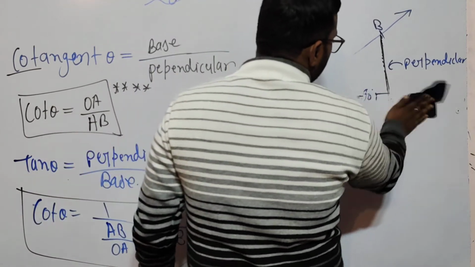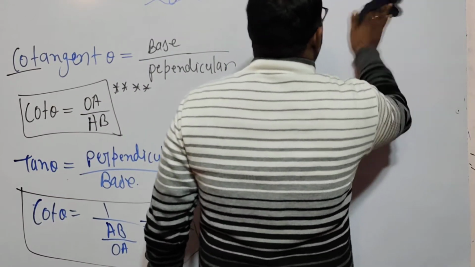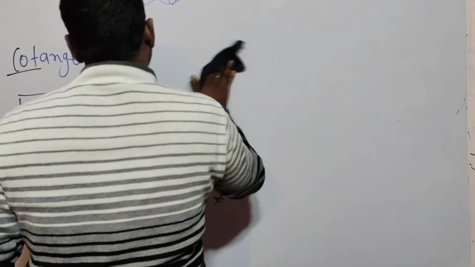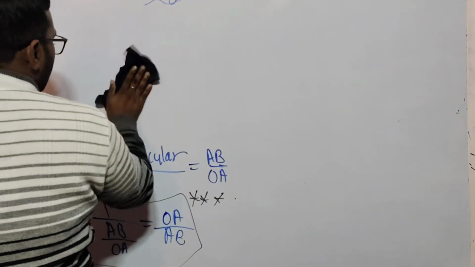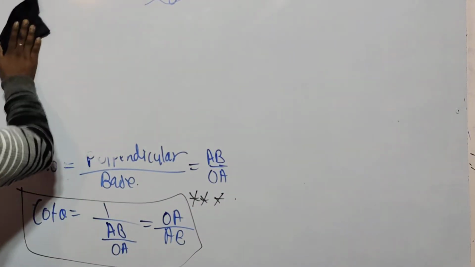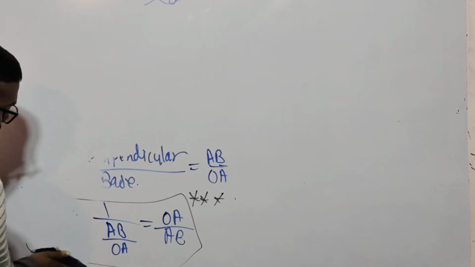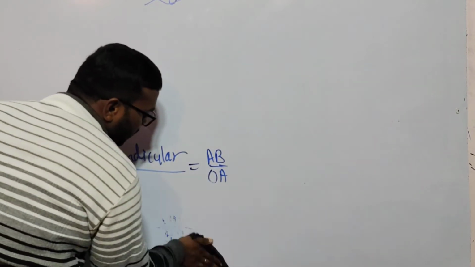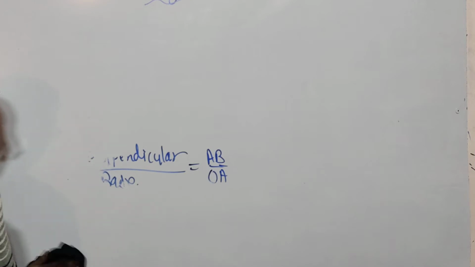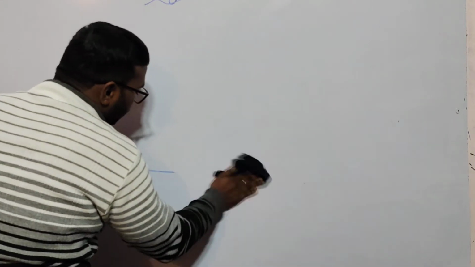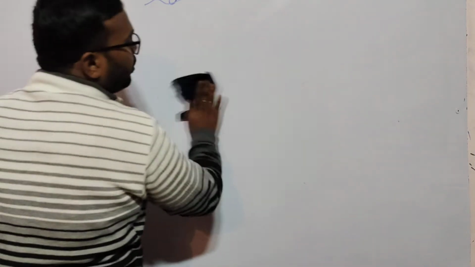So I am erasing this. In tabular form we will put tan theta, sin theta, cos theta and the inverse of these, and this is very easy to learn.